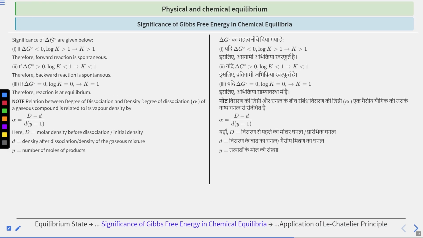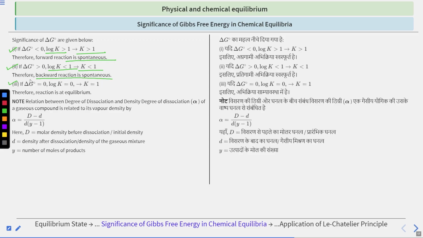Significance of del G naught is given below. If del G naught is less than 0, log K will be greater than 0, that means K will be greater than 1. Therefore, forward reaction is spontaneous. Second case, if del G naught is greater than 0, log K will become less than 0 and K will become less than 1. Therefore, backward reaction is spontaneous.